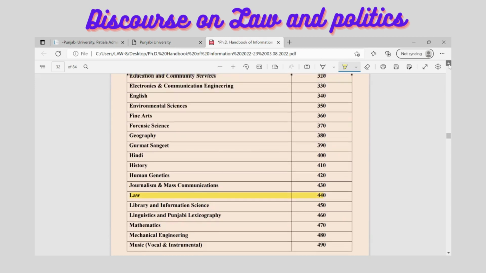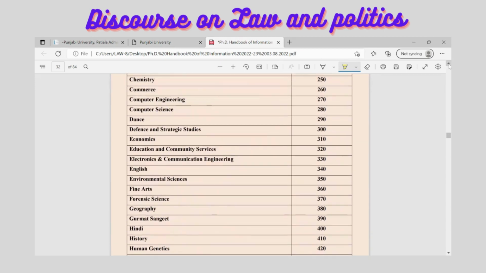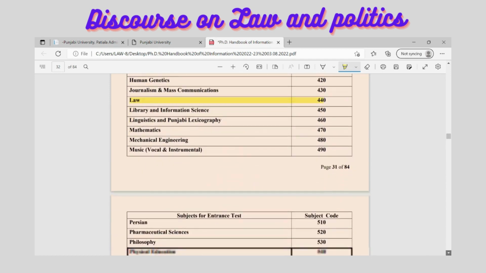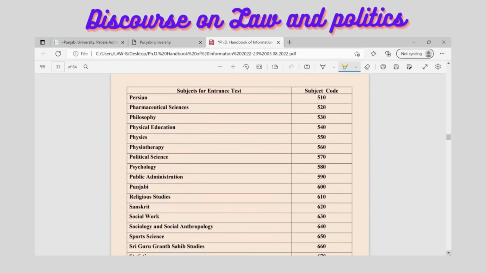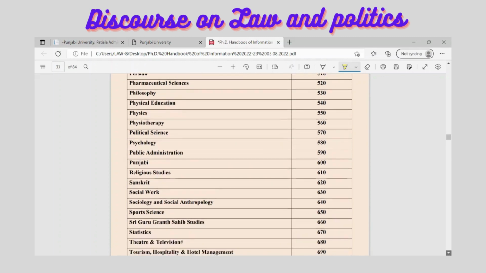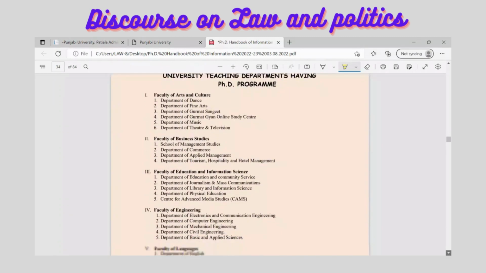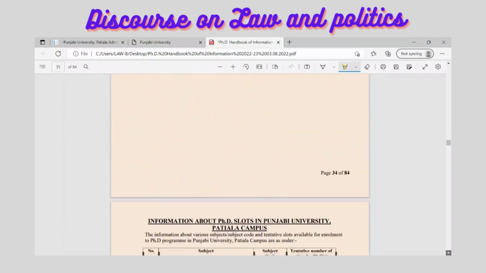Apart from law, you can see various other courses for which the PhD entrance is going to take place, like fine art, environmental science, English, economics, dance, computer science, computer engineering, chemistry, commerce, human genetics, geography, mathematics, philosophy, physics. It is a university, therefore they have a lot of programs here for admission in the PhD program. Just go to the website and you will get the admission opportunity here.